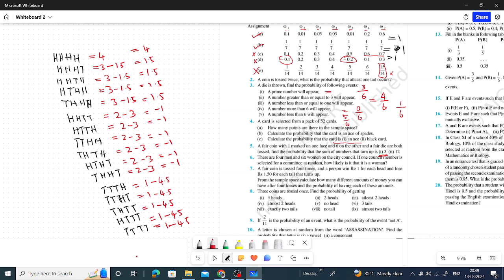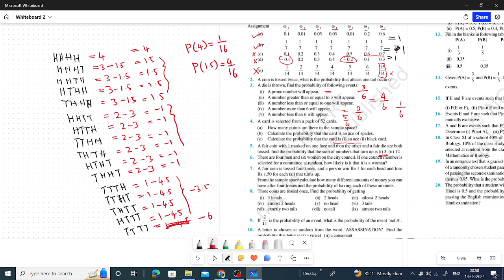Okay, next is this 3 point minus 3.5, and this one I made wrong. So this is T minus 6. So how many times he gains 4? The probability of getting an amount of 4 is only 1 by 16. The probability of getting the amount 1.5 is 4 times, 4 by 16.